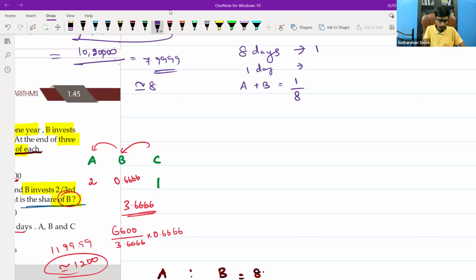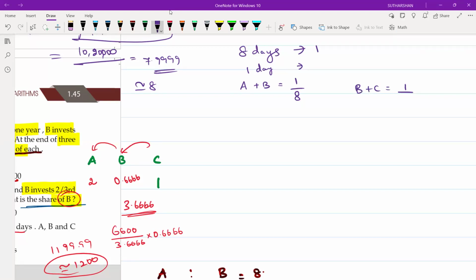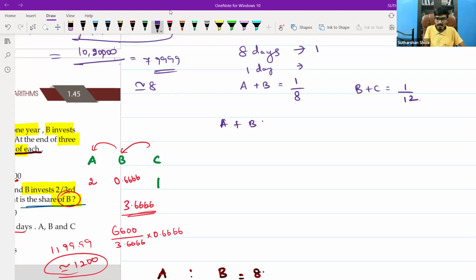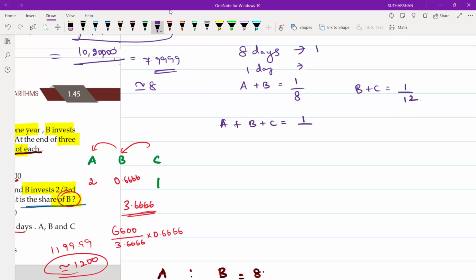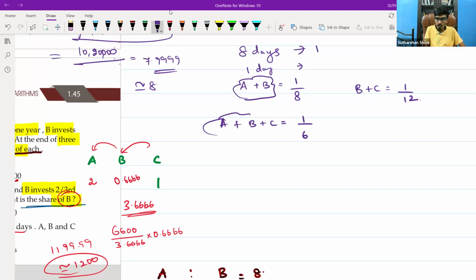B plus C is 1 by 12. A plus B plus C is 1 by 6. I will substitute A plus B, and I get 1 by 8 plus C is equal to 1 by 6.